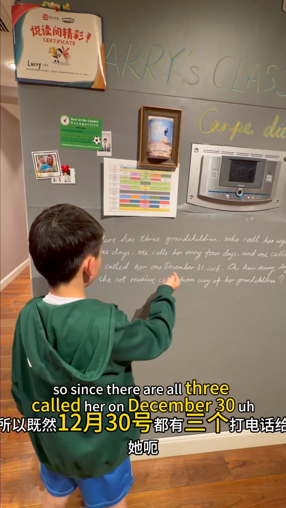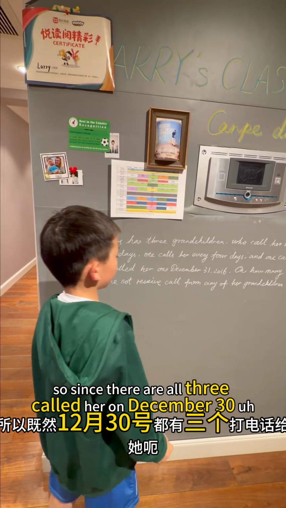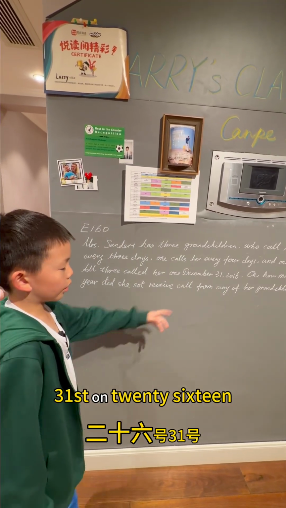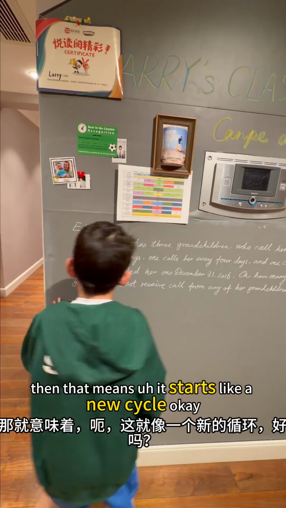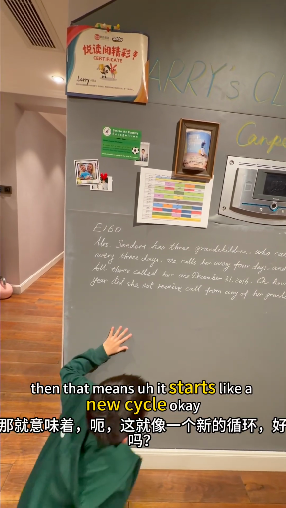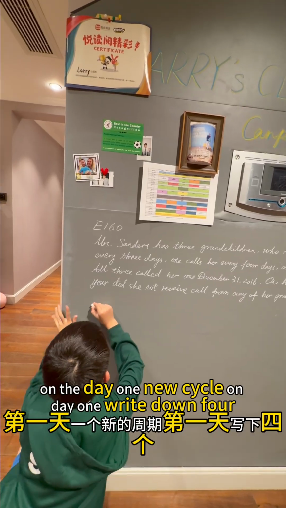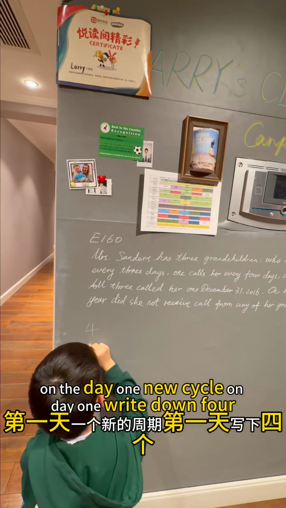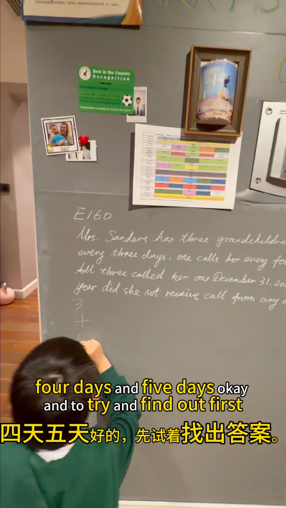Since all 3 called her on December 31st, 2016, that means it starts like a new cycle. On day 1, new cycle. So on the first day, let's write down 3 days, 4 days, and 5 days.